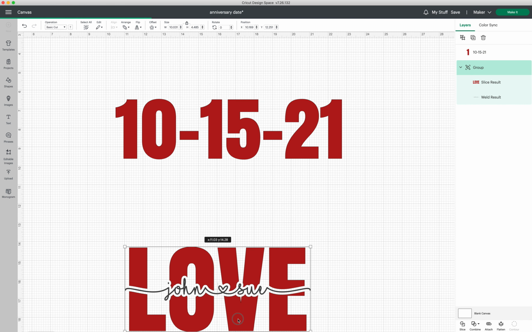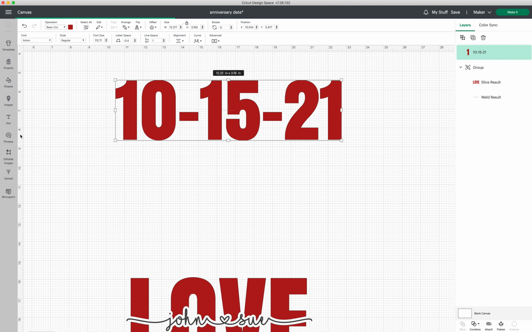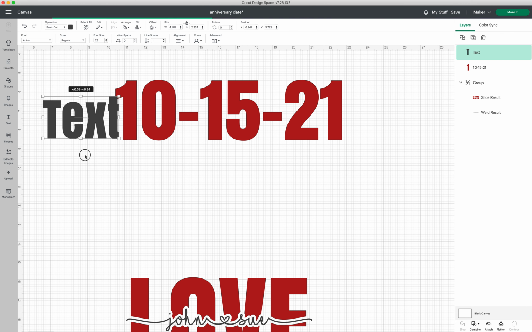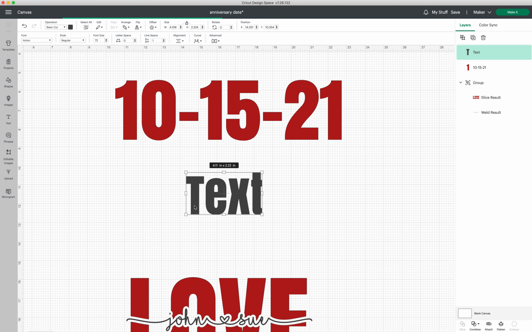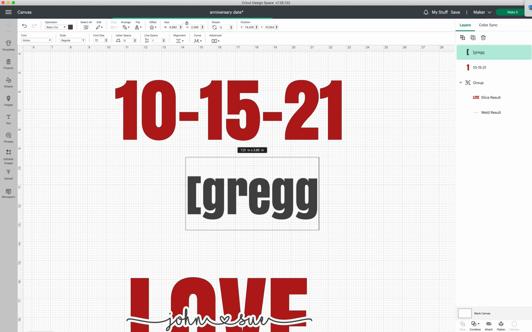Okay, and it's the same process. Let's just select our text, and I'll do the brackets and everything before I change it to glitter so you can see it again. Okay, so bracket, underscore.